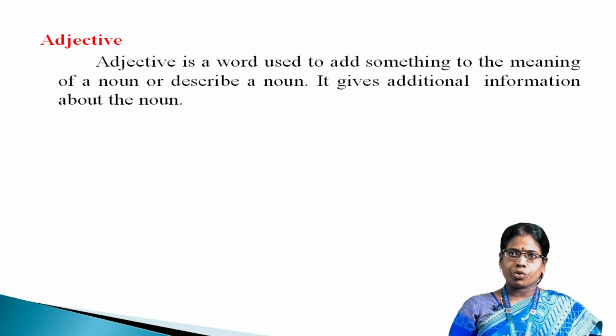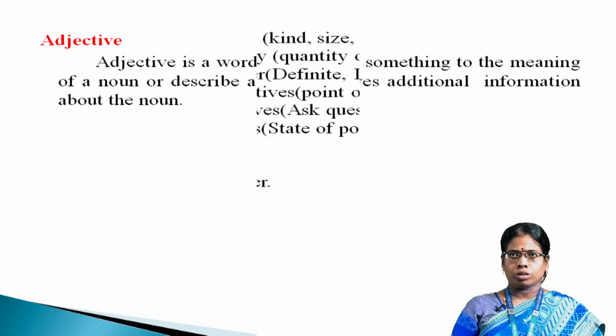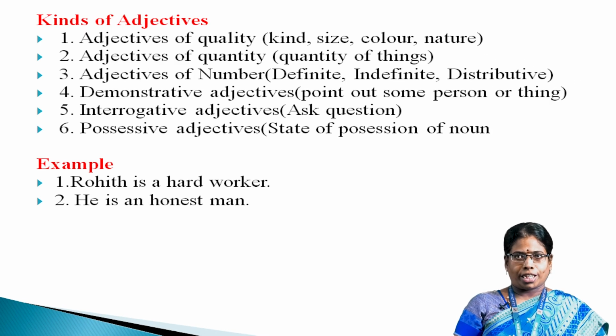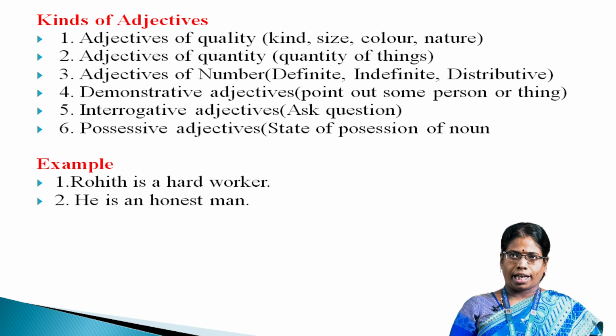Adjective. Adjective is a word used to add something to the meaning of a noun or describe a noun. It gives additional information about the noun. We can say the kinds of adjectives, that is adjectives of quality, which refers to the kind, size, color, nature.